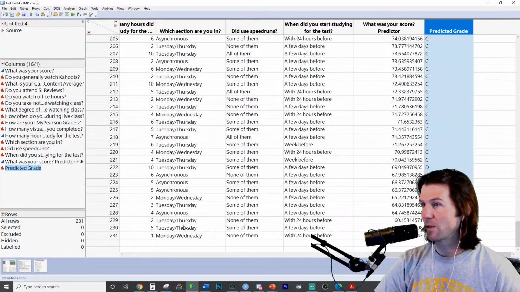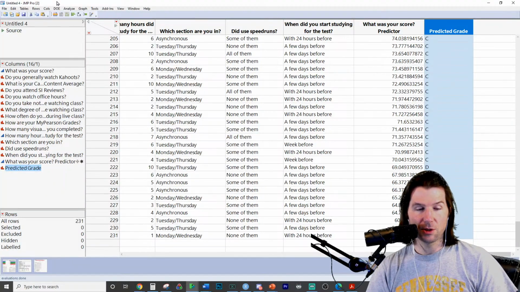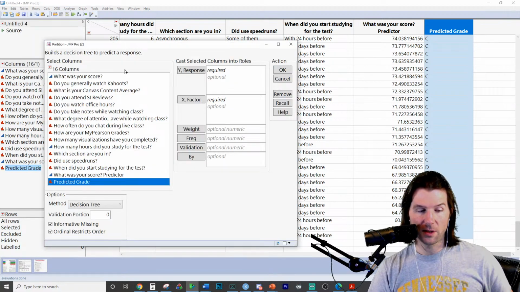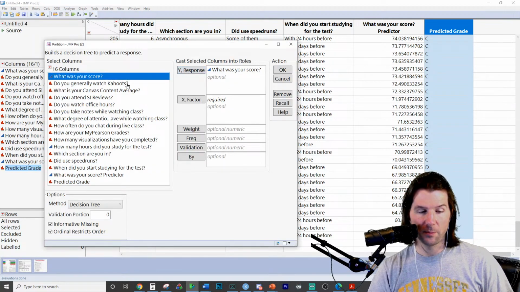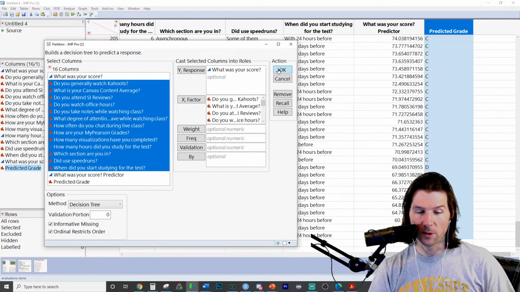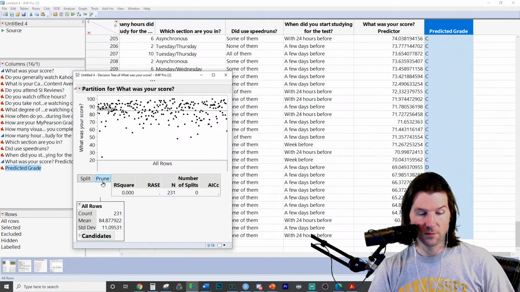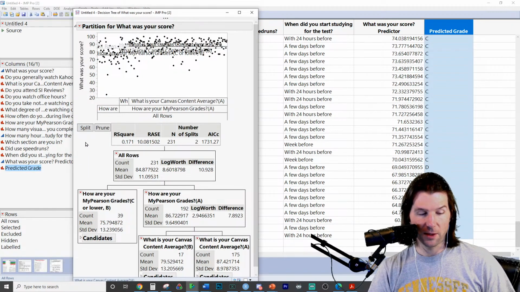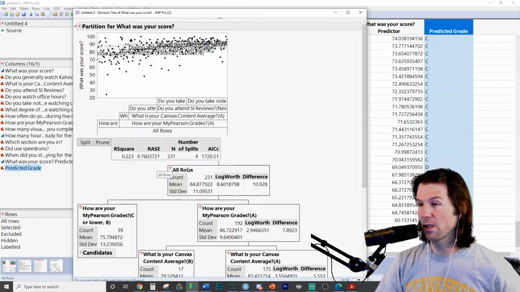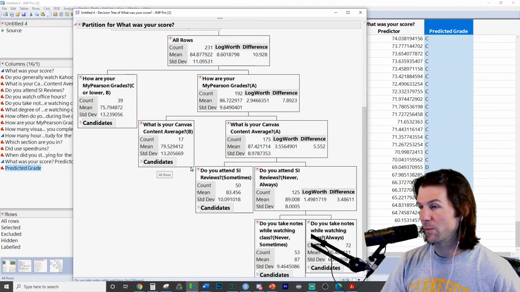So let's hop back to the main screen. We were doing a decision tree, so this is an advanced topic, but I want to do a tree right here, and I want to explain people's scores on the exam. And we're going to use these variables right here. We're going to explain people's scores on the exam. And my tree right now explains what? It's explaining people's scores on the exams.